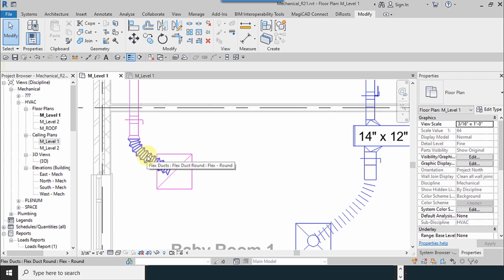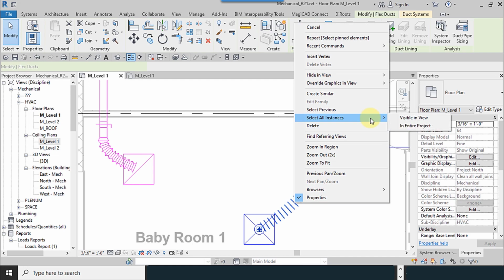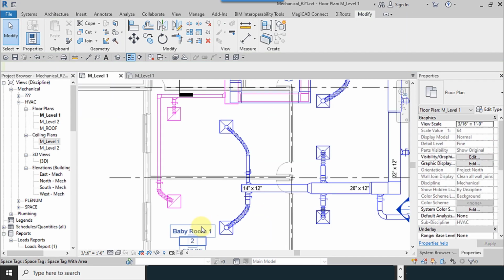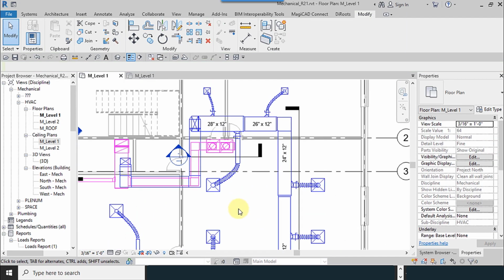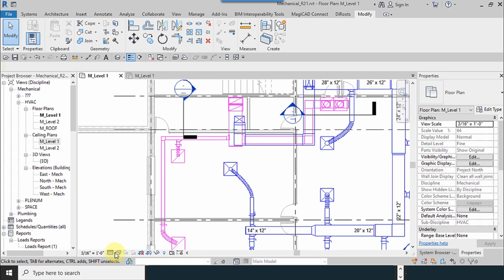These shapes we just have according to the 2D. In 3D, it's not possible to change the shape. So, for example, I right click on one of them and I change the shape as a flex. So all the flex shapes have been changed.